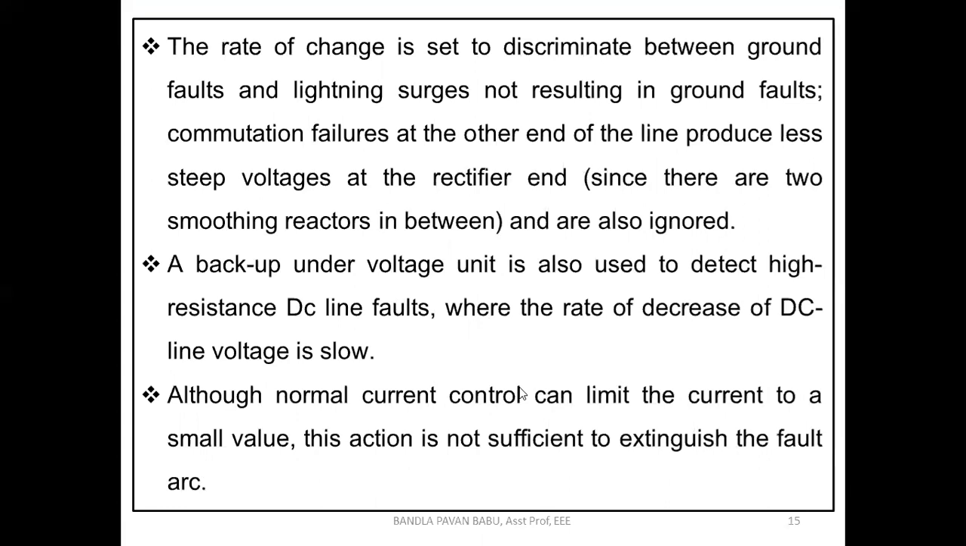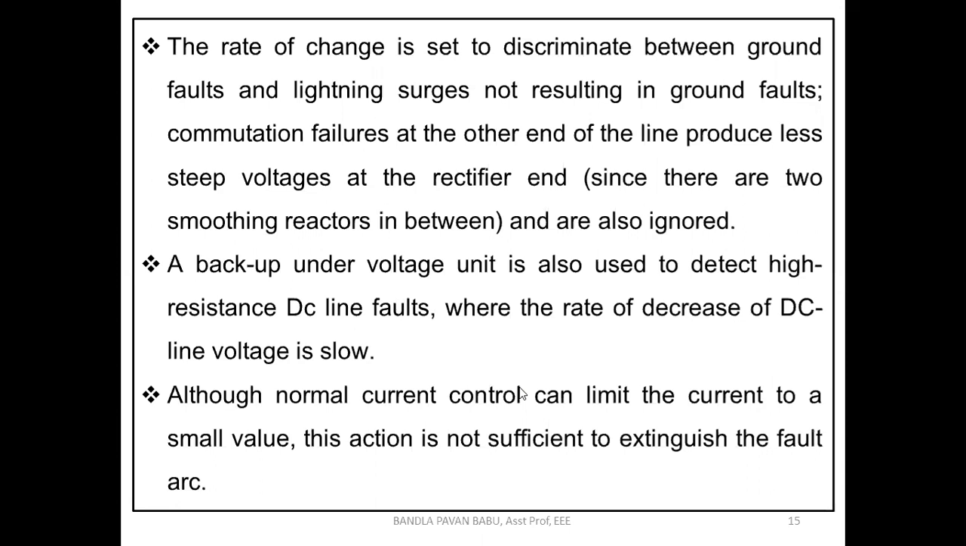The rate of change is set to discriminate between ground faults and lightning surges not resulting in ground faults. Commutation failures at the other end of the line produce less steep voltages at the rectifier end and are also ignored. So if a ground fault or surges occur on the DC line, this pole differential protection is going to protect the DC line, and of course these disturbances will be carried to the inverter station.